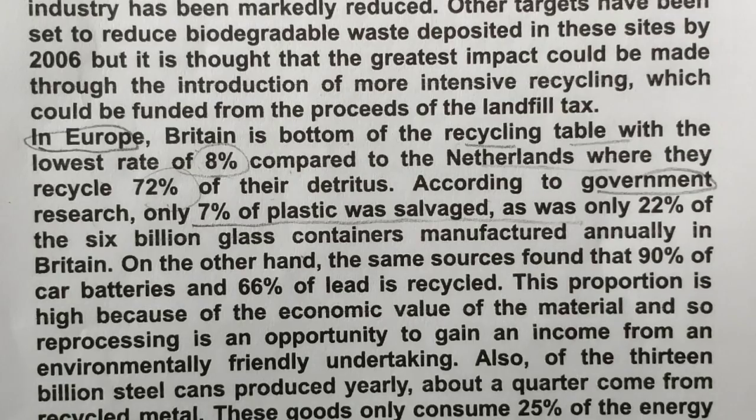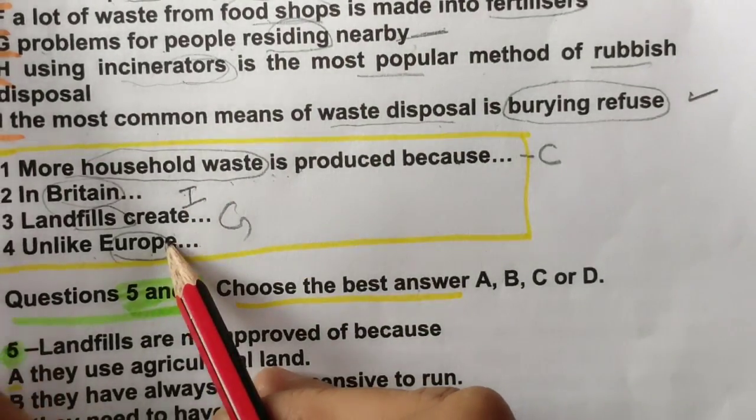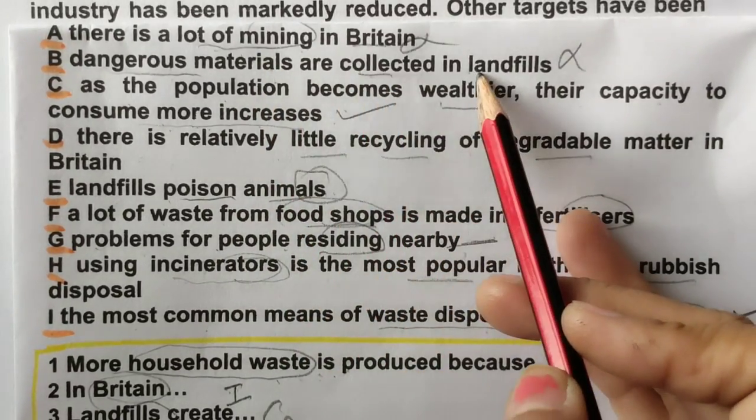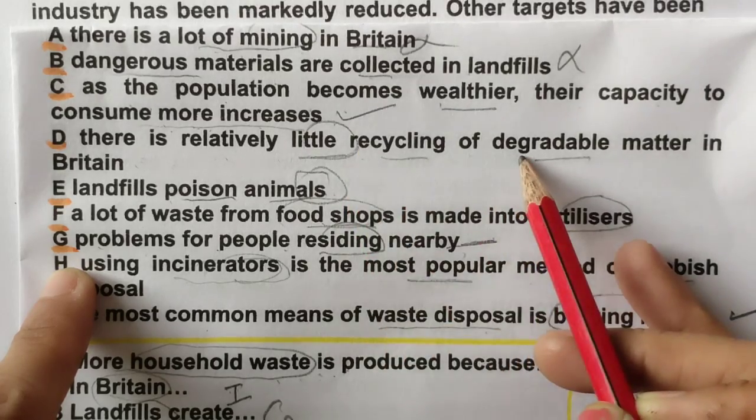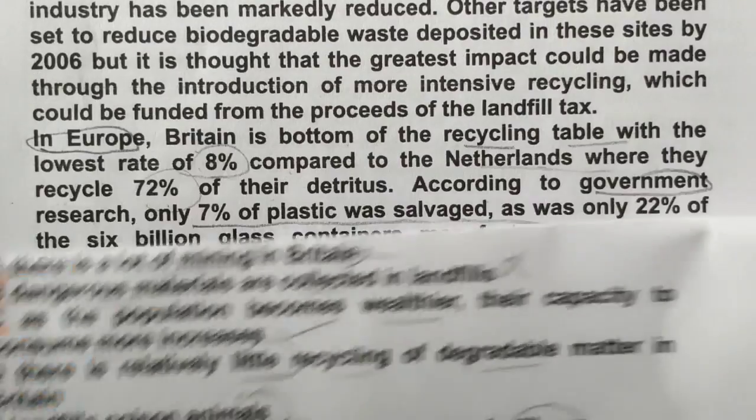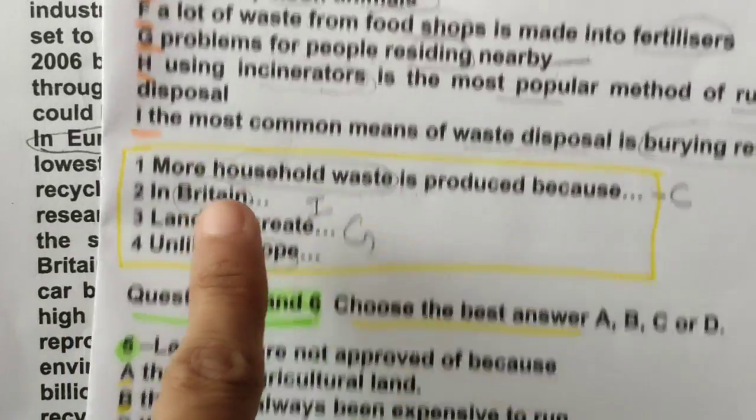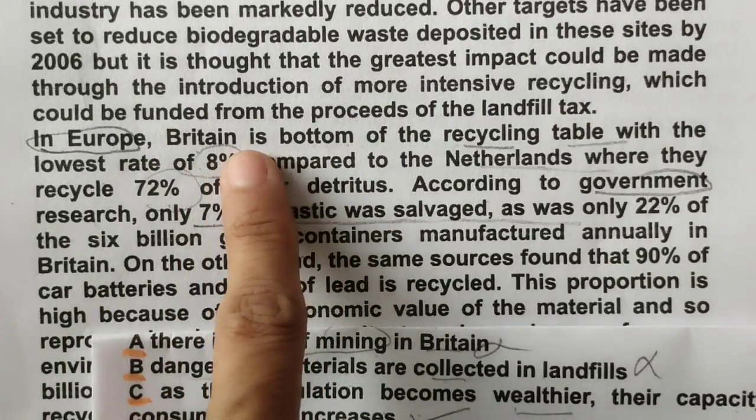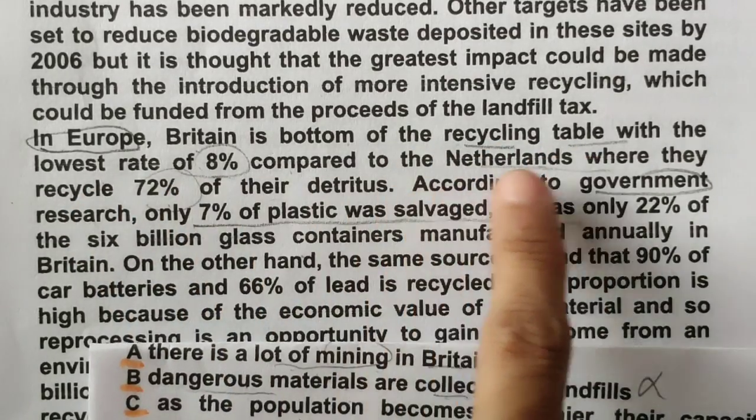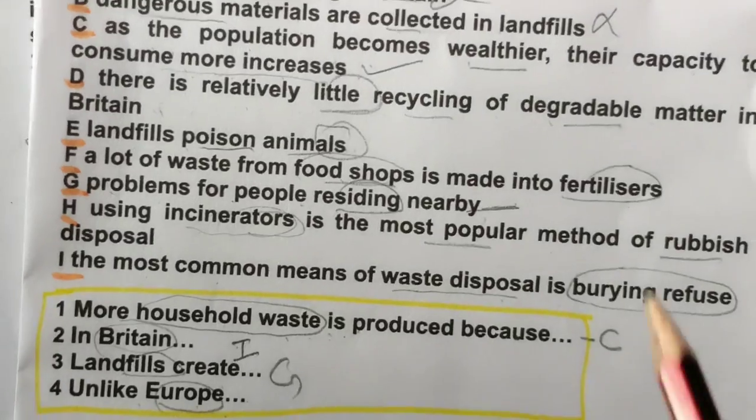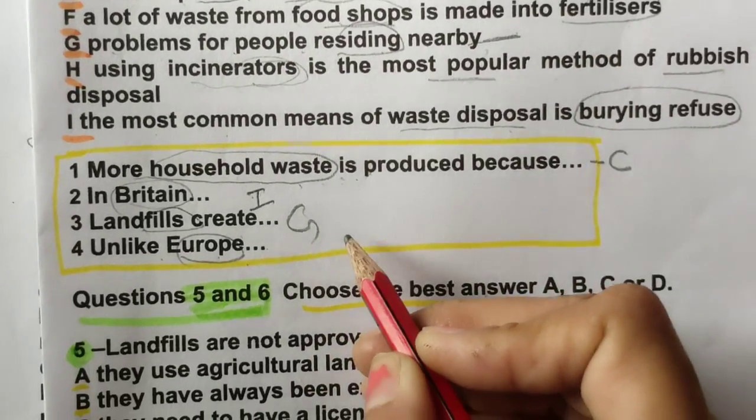Okay, so let's find the options if we can. A lot of mining in Britain, no. So we are looking for Europe. Dangerous materials are collected in landfills as the population, this we have done. There is relatively little recycling of degradable matter in Britain. So yes, this line is given, see this. Near Europe it is given: Britain is at the bottom of the recycling table with the lowest rate of 8% compared to other countries. So we will select, yes, D1. Here it is, D will come.